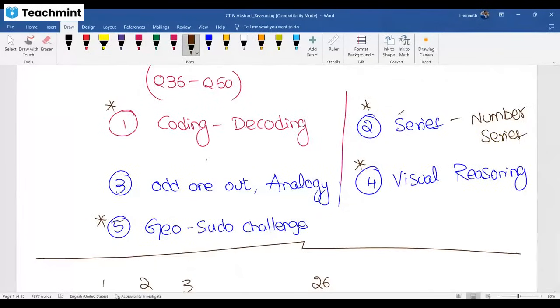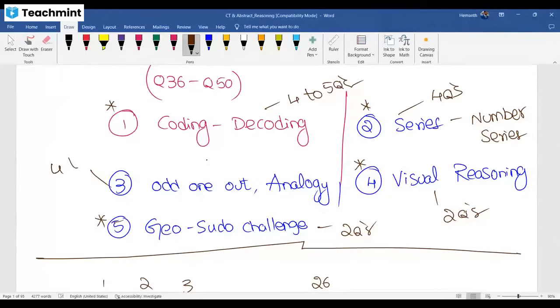If you want the weightage, around 4 questions from this, 2 questions from visual reasoning, 2 questions from Geo, pseudo challenge around 4 to 5 questions from this area, and odd one out and analogy together around 4 to 5 questions. This is the weightage. The 15 questions breakup is this; sometimes 4 here, 5 here, like that. All together 15 questions from this area. These topics you need to focus on. Once you know the target, you need to prepare and practice those.